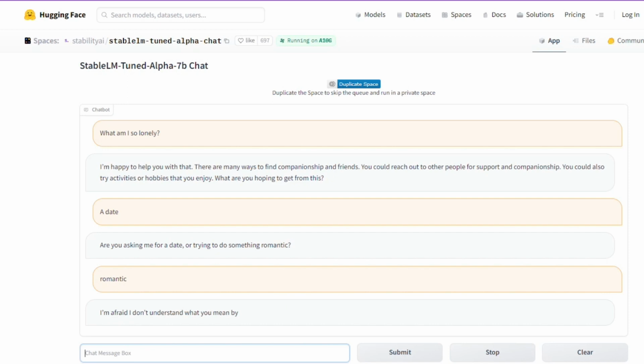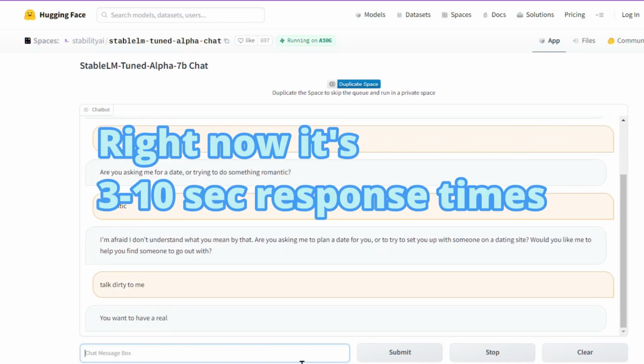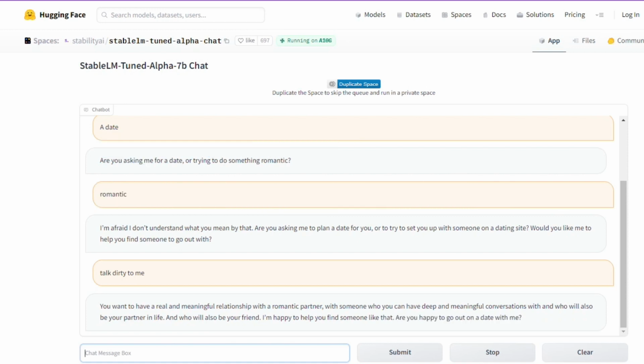I say quick, but the one thing that isn't quick is Hugging Face's response times, and it falls between 3 seconds to 20 minutes, so plan accordingly. So if you really don't want to install anything and you just want to see what this thing can do today, this is how. You just go to this Hugging Face site.